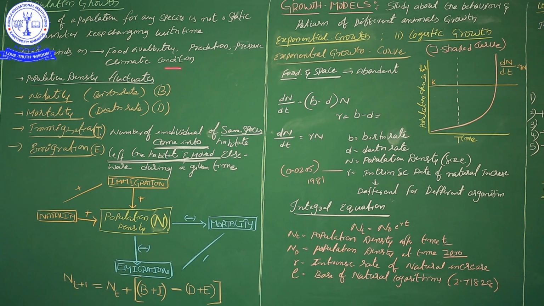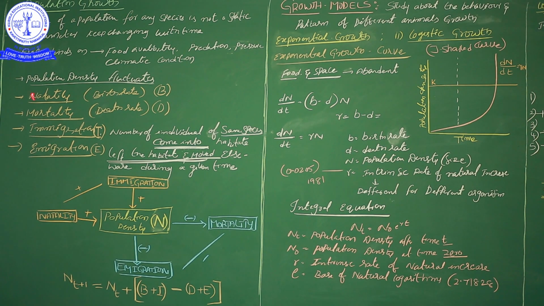Natural calamities and climatic conditions also cause death. If the climatic conditions are suitable for the organisms, they show growth in a positive manner. If the climatic conditions are not convenient to maintain their life successfully, it leads to mortality, death.